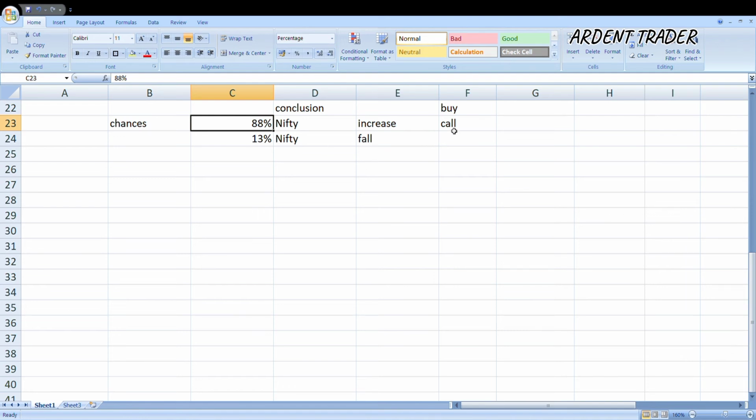Now, once we have decided to buy a call, the other thing is that we are trading on a derivative. The most important factor to be considered on a derivative is the time factor. Time factor is very important.